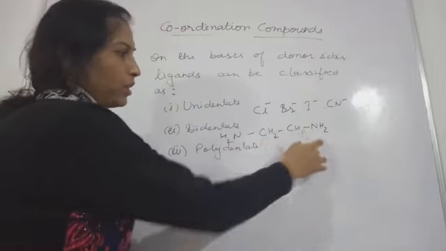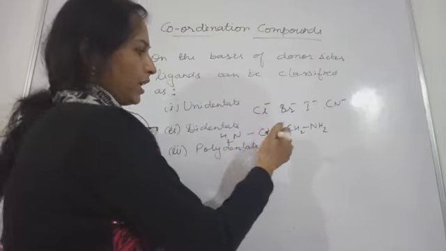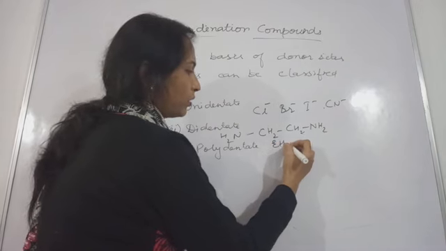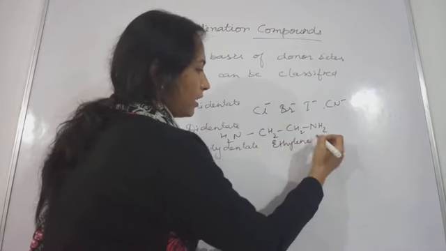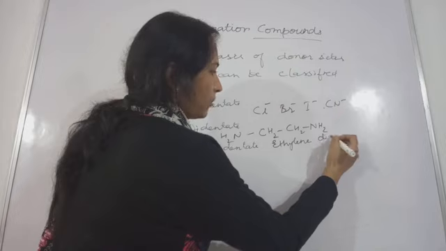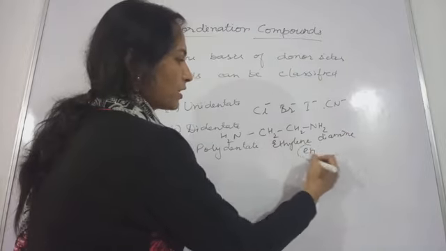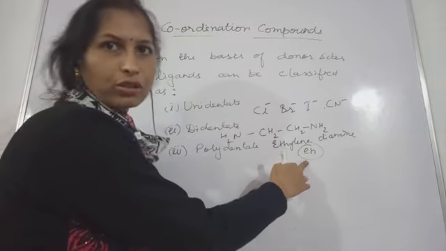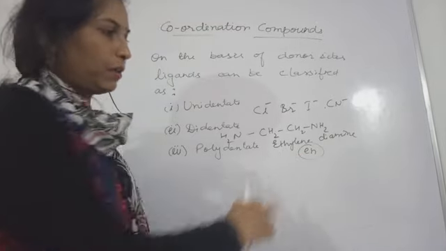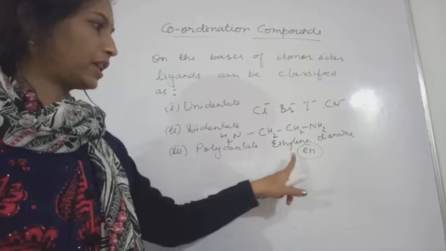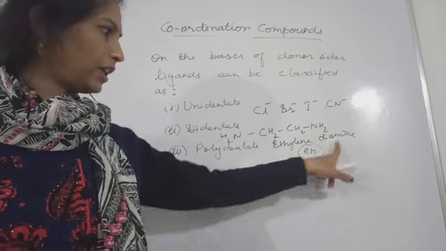So this is what? Amino group. So what is the name? Ethane-1,2-diamine, or you can say ethylene diamine molecule. The short form is EN. Also, in many places you will find EN written. EN means what? Ethylene diamine.